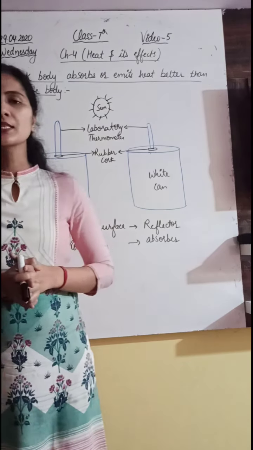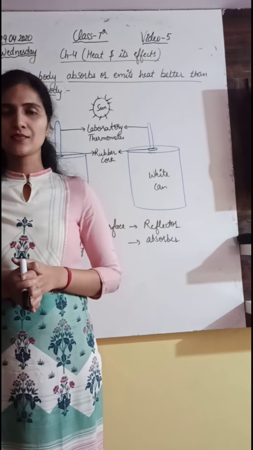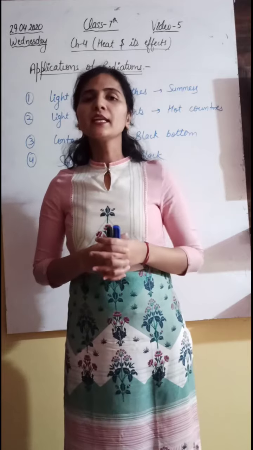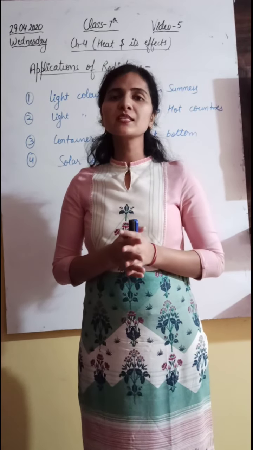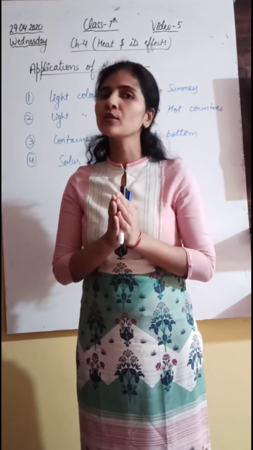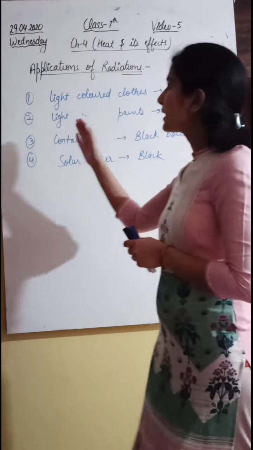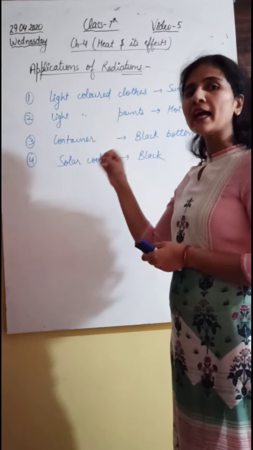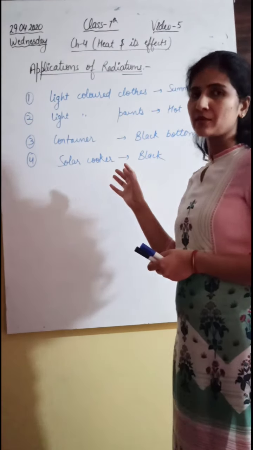Now we will move towards the applications of radiations. We are here with the applications of the radiations. In case of radiations, we have just studied that white color is a bad absorber or bad emitter of light. So that's why our first application is based upon that only. We wear light color clothes during the summer season. Why is it so?